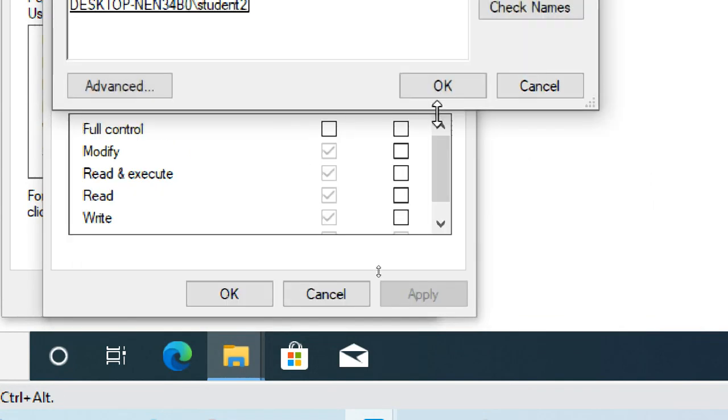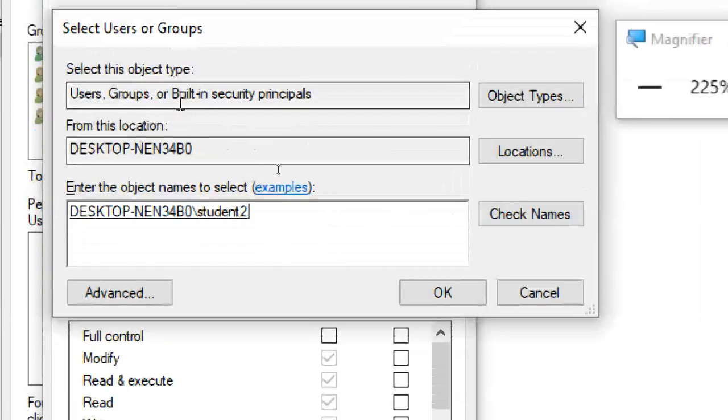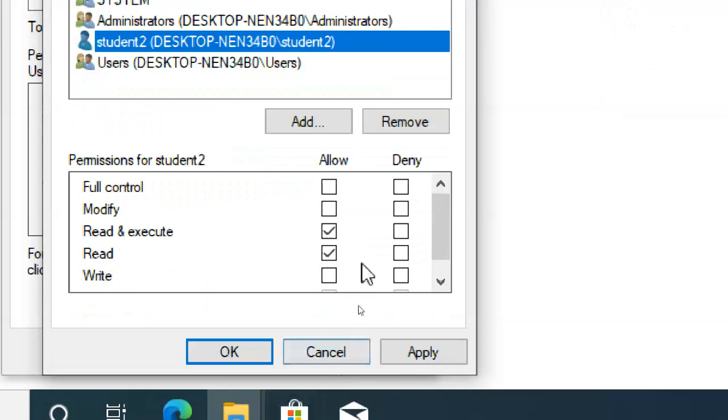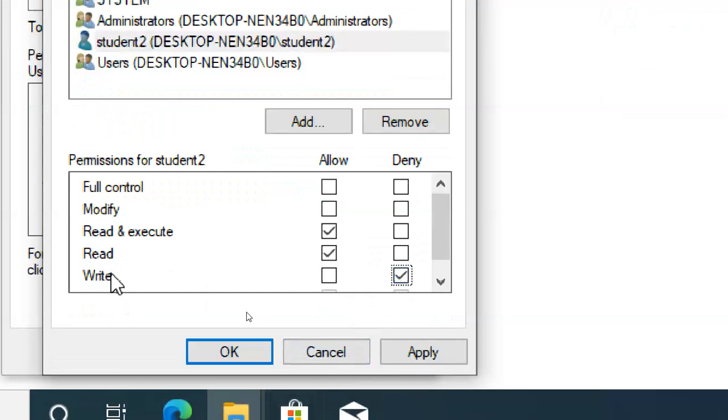Because it's a user group, built-in, that's why it's showing so many. Student 2. Okay. Click on student 2. Select write deny. That's it. Otherwise you can do all deny also. Full control deny you can also do. No problem. Currently my point is read allow, write deny only. You can do it differently also, no problem.